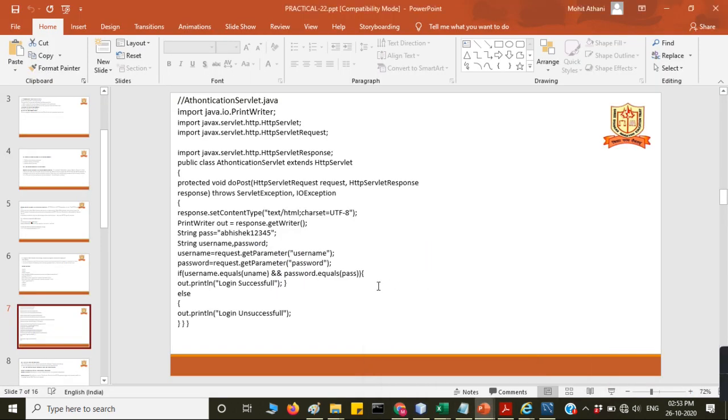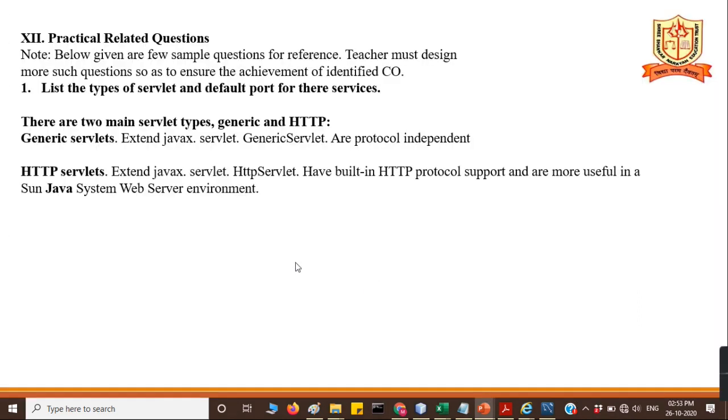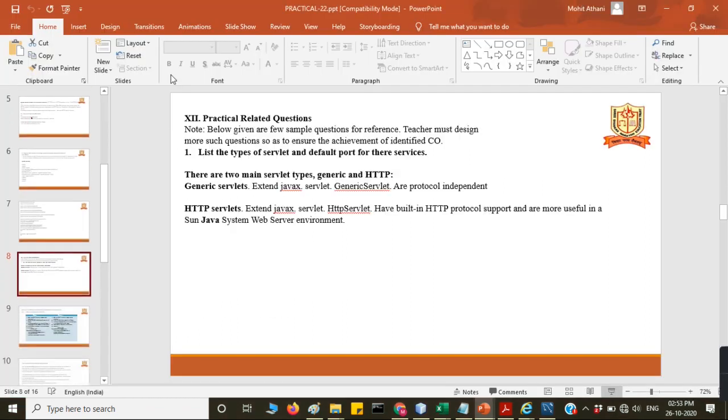That is the first, and then the second: practical related questions. Below given are a few examples, sample questions.